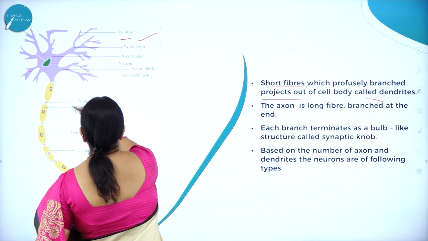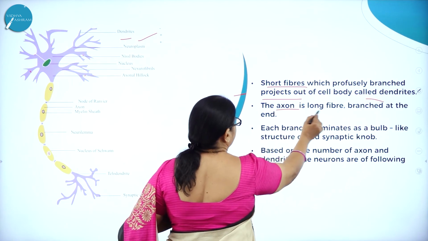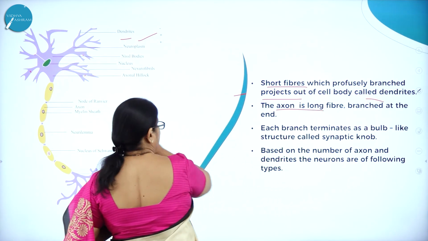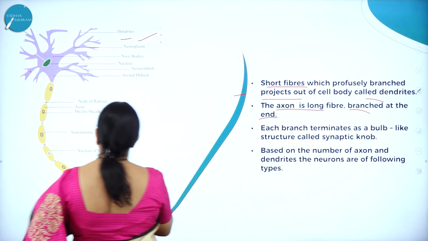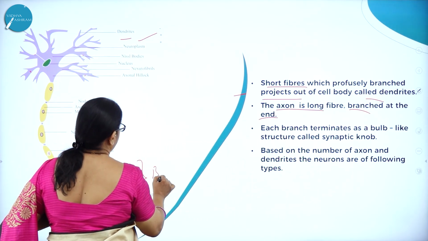And you can see the axon. So the axon is a long fiber. Here you can see the axon is a long fiber branched at the end. Here you can see the branching.